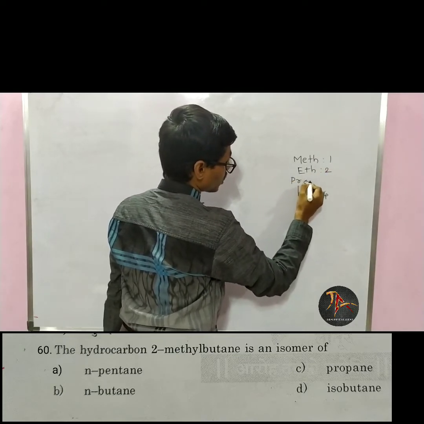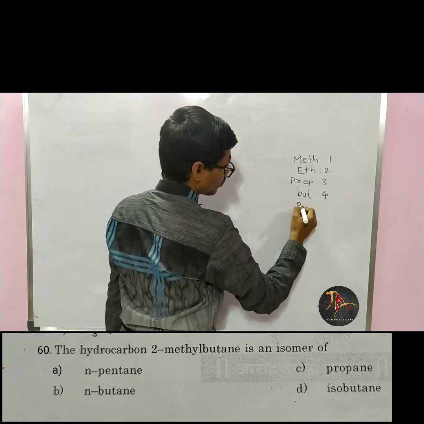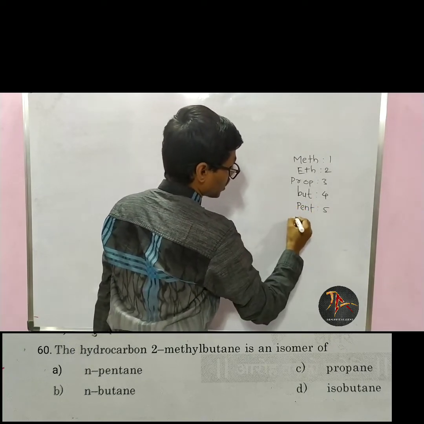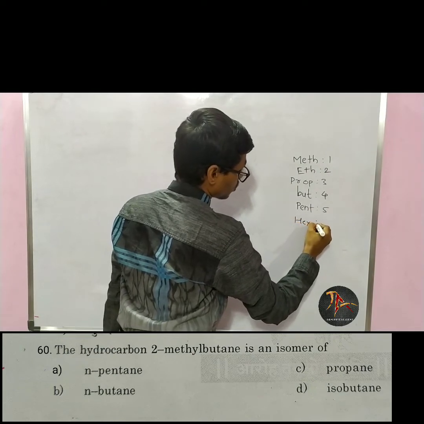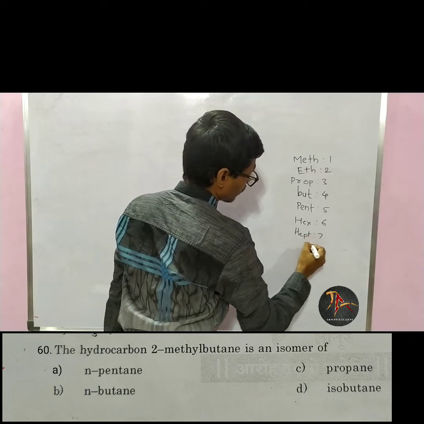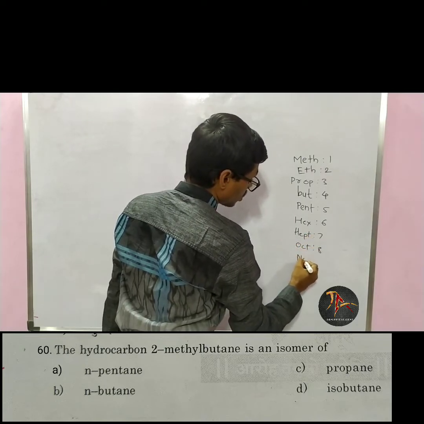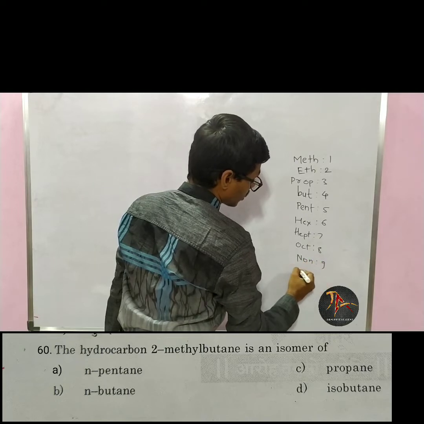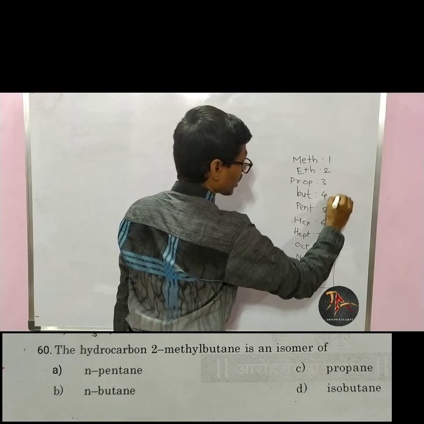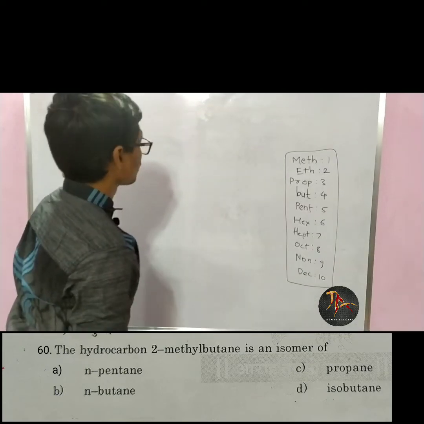Prop corresponds to 3. But corresponds to 4. Pent corresponds to 5. Hex corresponds to 6. Hept corresponds to 7. Oct corresponds to 8. Non corresponds to 9 and dec corresponds to 10. In class 10th this is given. So we have to remember this table.